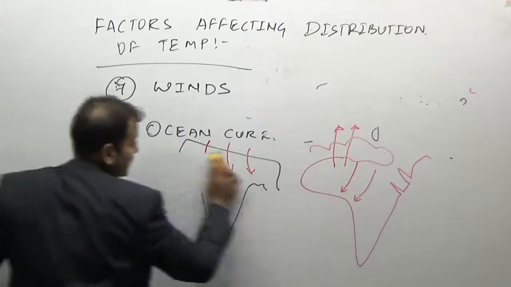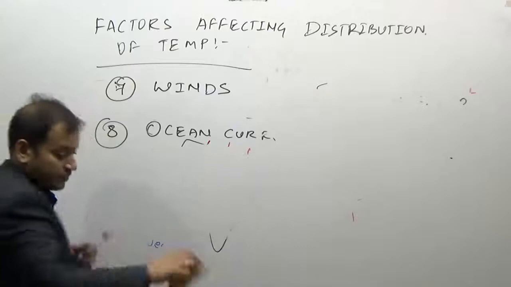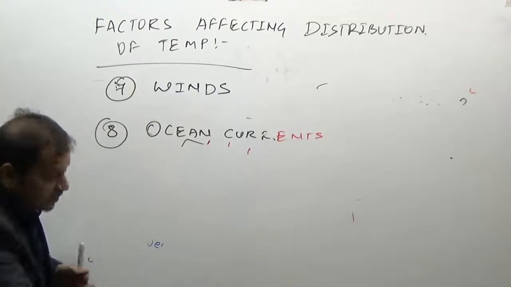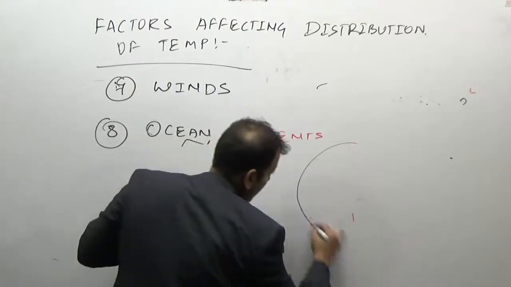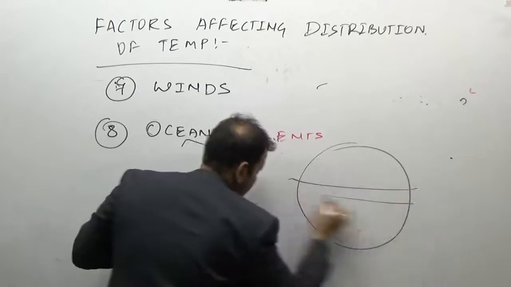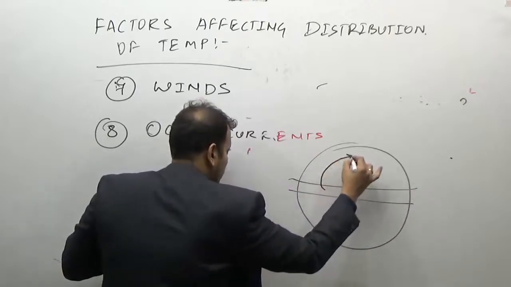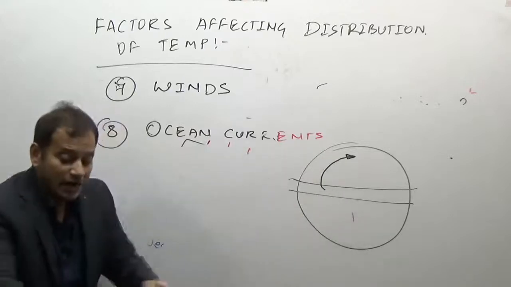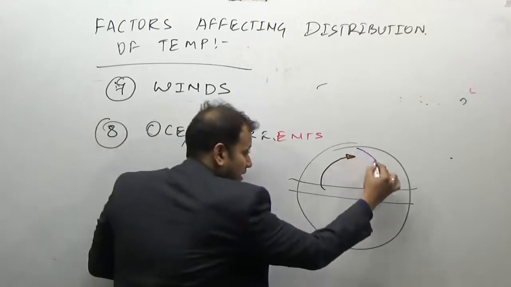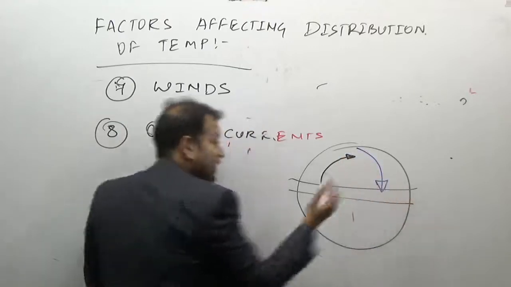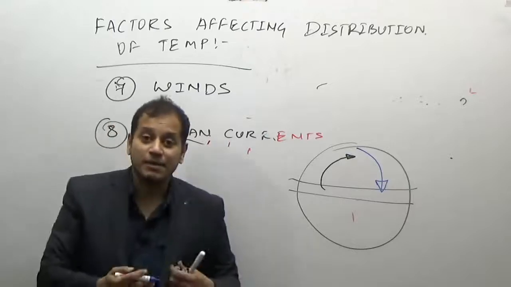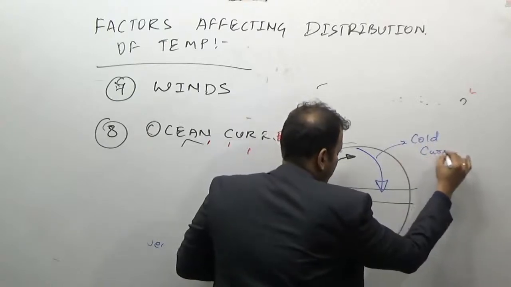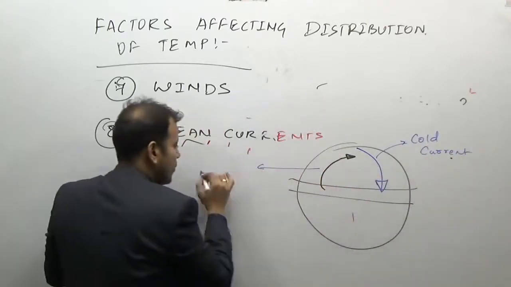Lastly, ocean currents will also help in the redistribution of temperature. How do the ocean currents help? The currents which generate in the equatorial belt and move towards the polar region will help in the increase of temperature in these regions. While if the ocean current generates in the polar region and comes to the equatorial region, it will result in decrease of temperature. So this is known as a cold current, while this is a warm current.